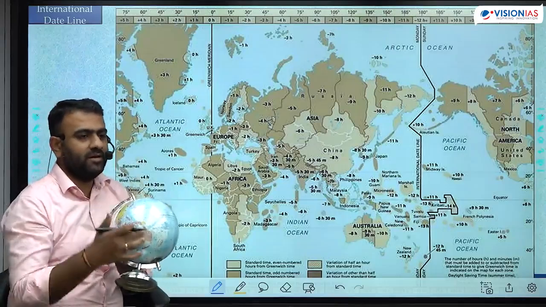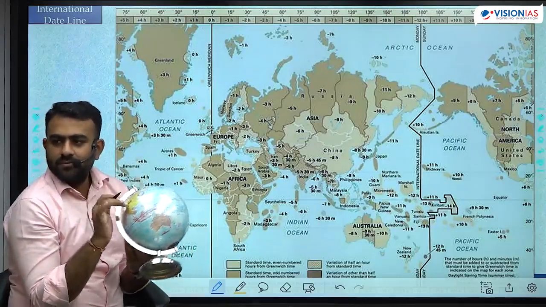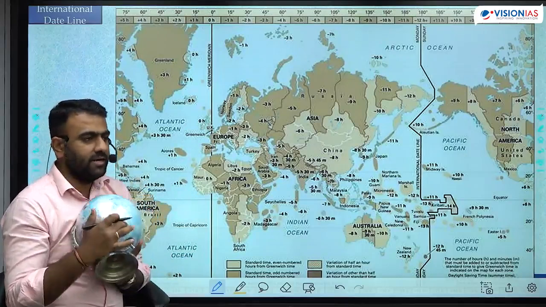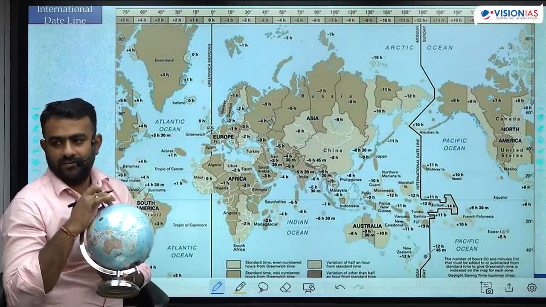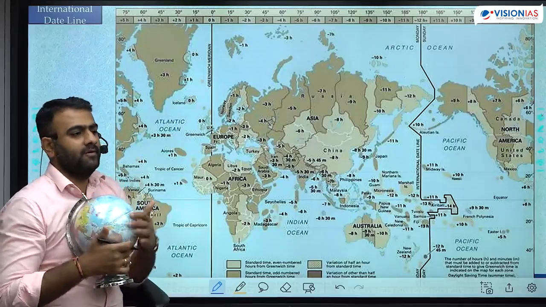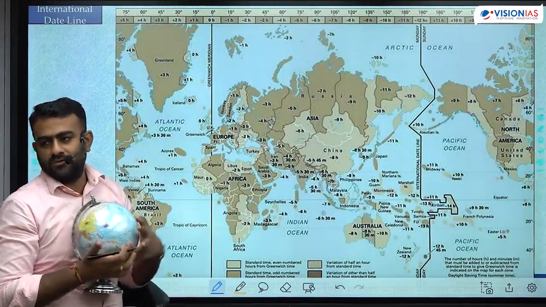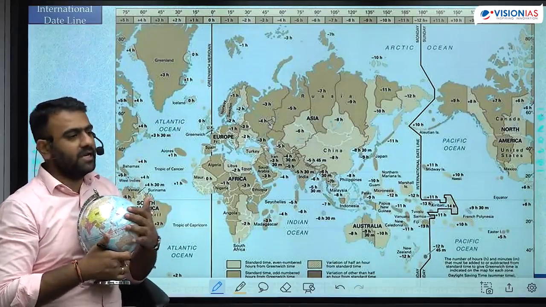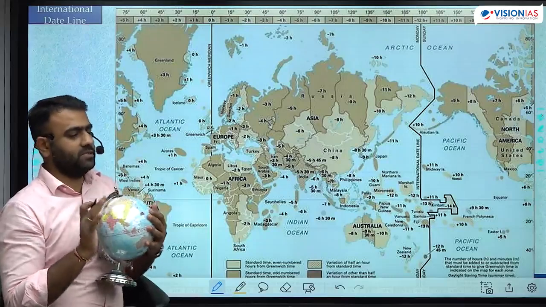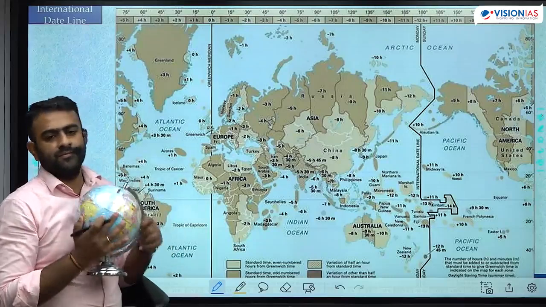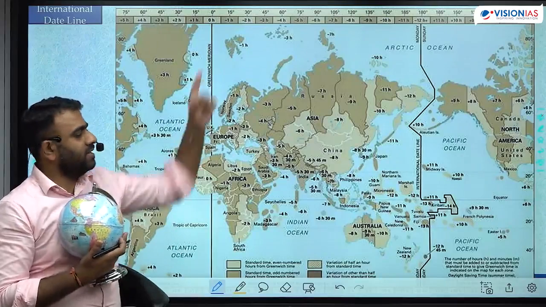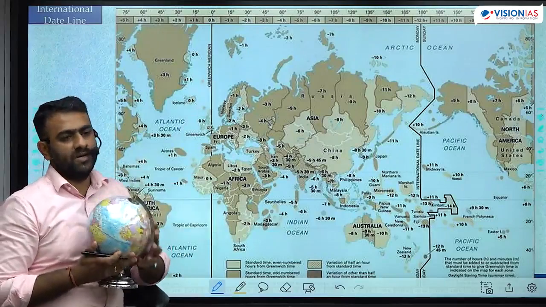Okay, so you cut anywhere and you make the world map. हमने यहाँ से इसलिए कट किया है. There is not much of land here. That is why the beginning of the world map is always usually from the Pacific Ocean. ज़्यादा लैंड नहीं है ना. इसको ऐसे ओपन किया, इसको ऐसे ओपन किया, ठीक है. And that is where international date line also passes.